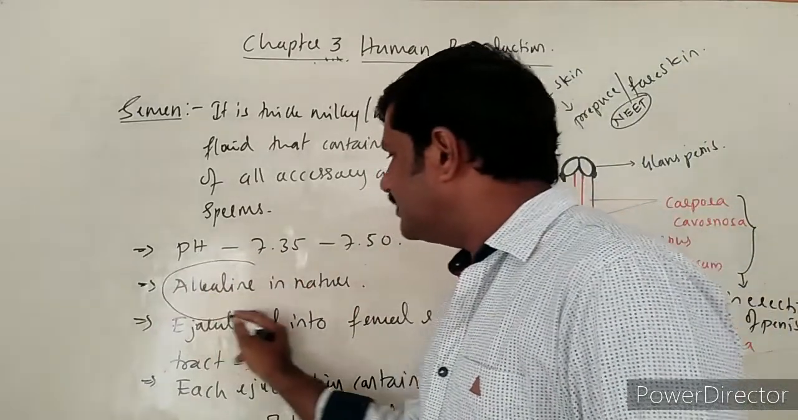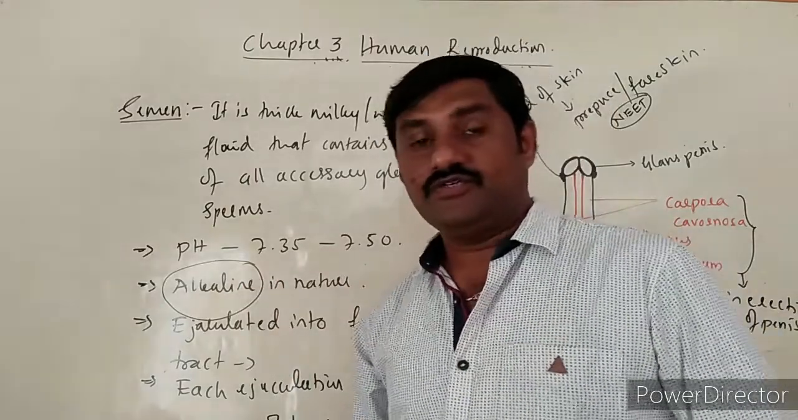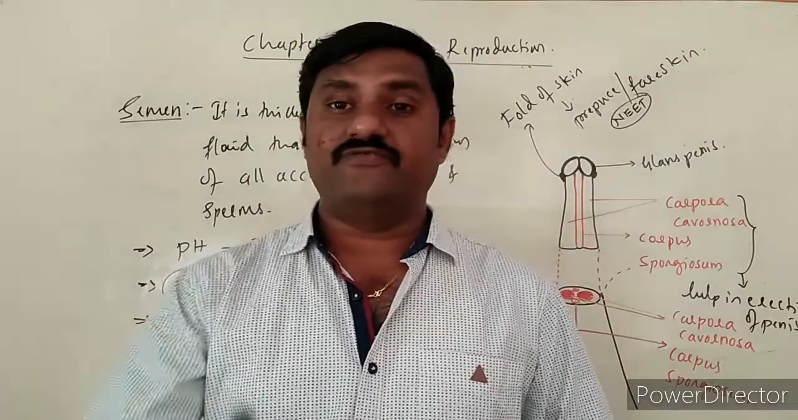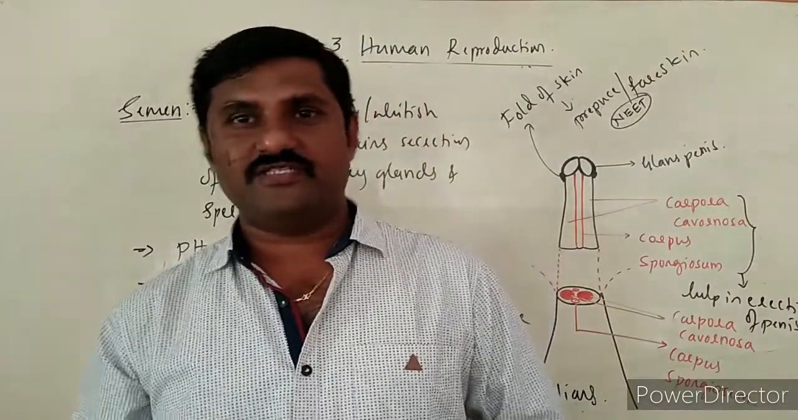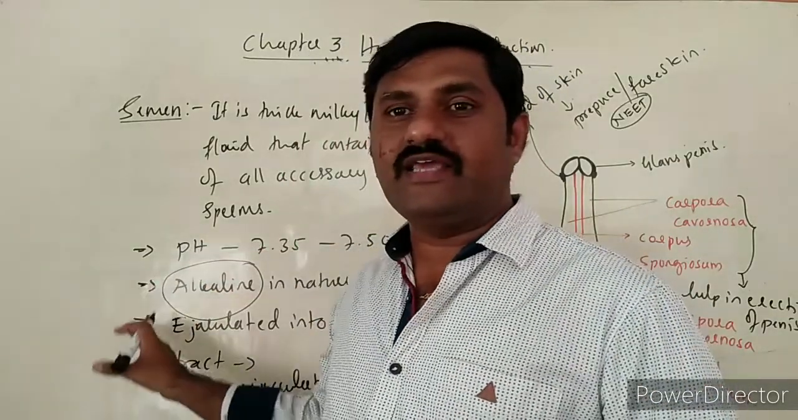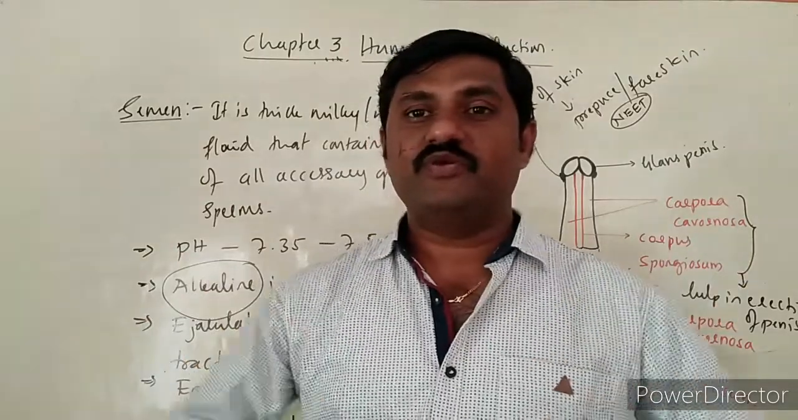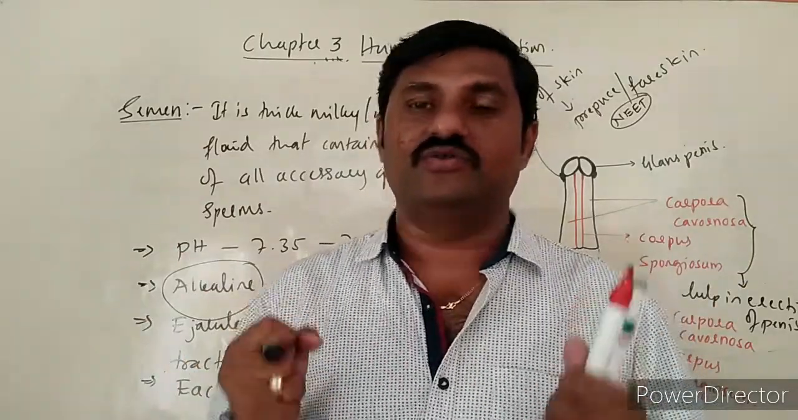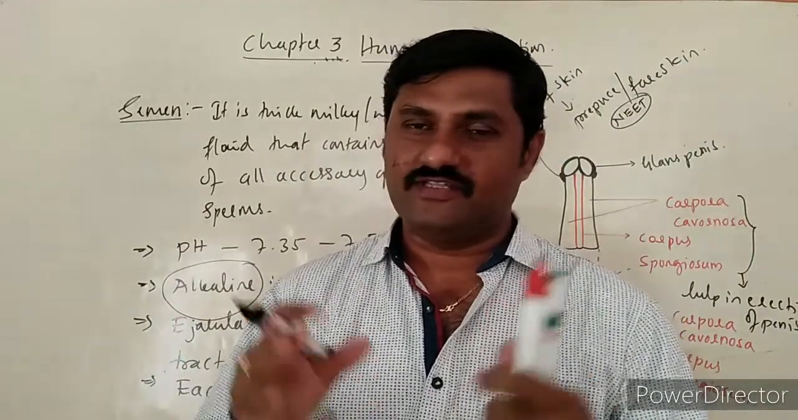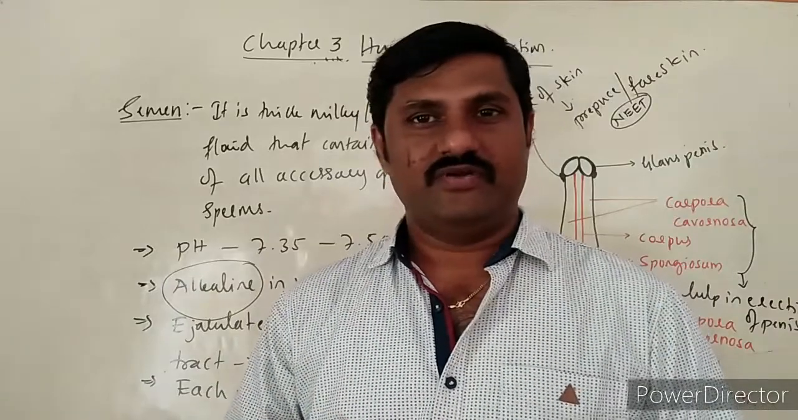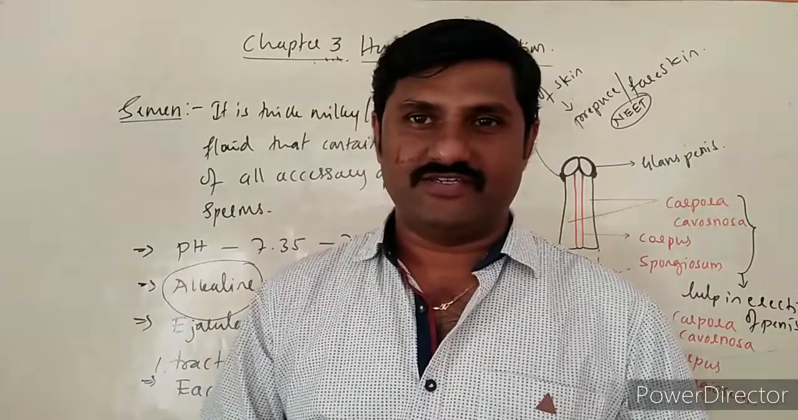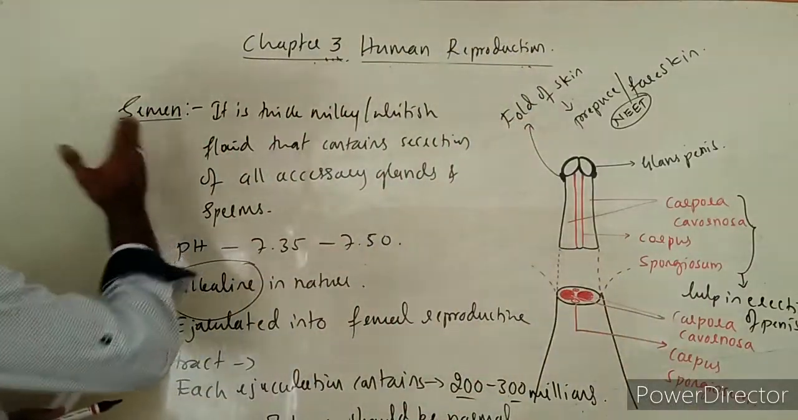The alkaline nature of the semen is also helpful to neutralize the acidity present in the vaginal fluid. Vaginal fluid is basically acidic in nature, and that is neutralized by the alkaline nature of this semen. When it is neutralized, the sperms are able to move across the vagina as well as the uterus. This is also a very important point to be noted. Since it is alkaline in nature, it is more helpful for fertilization itself. This is all about the semen.